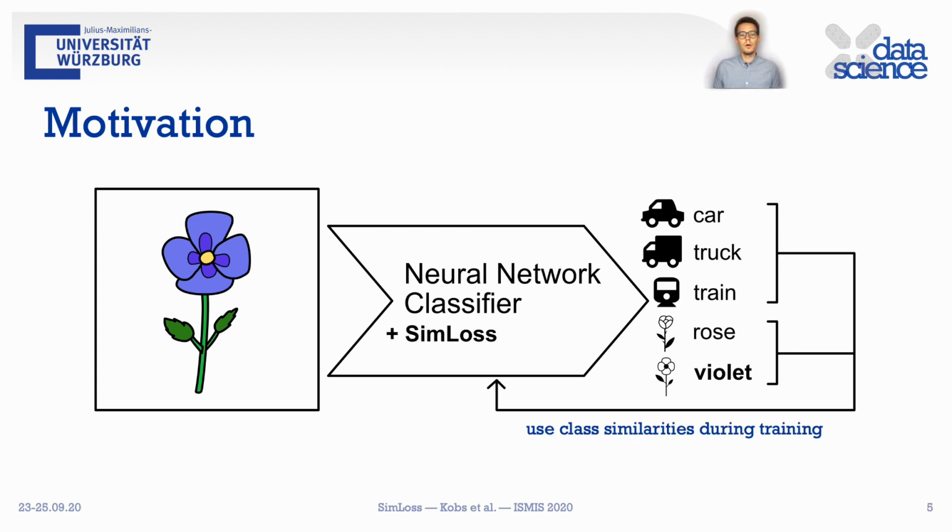Our idea with SimLoss is to use this similarity information to punish the network less for misclassifications of similar classes than for very different classes. This way, the network should learn to predict similar classes if it misclassifies an example. In this case, if it misclassifies a violet, it should predict rose more often than very dissimilar classes such as train or truck.